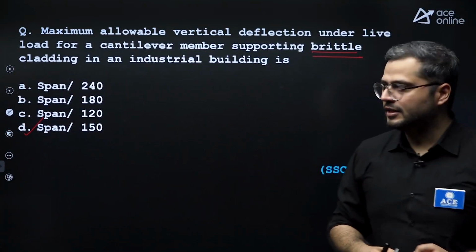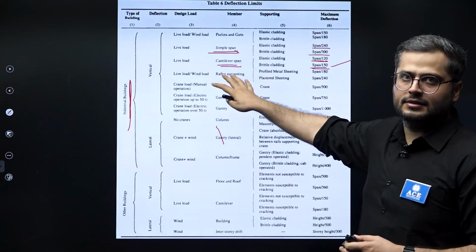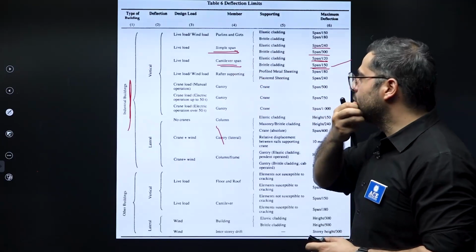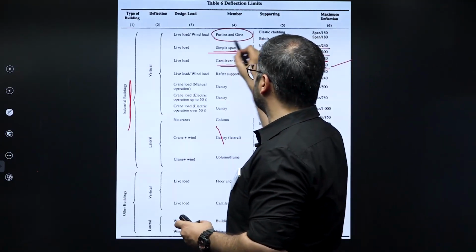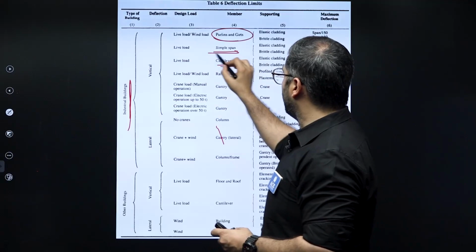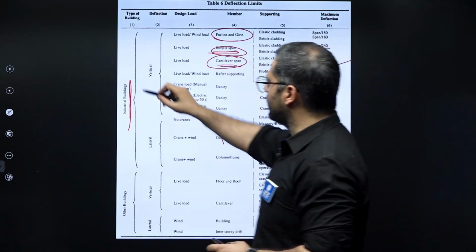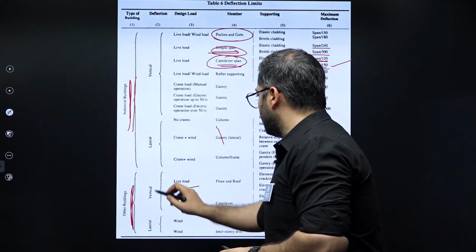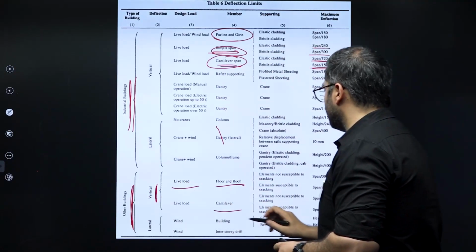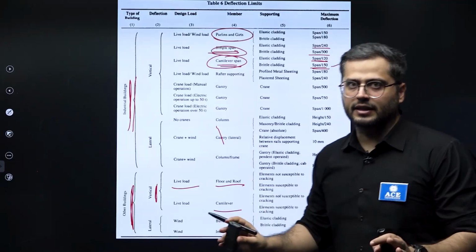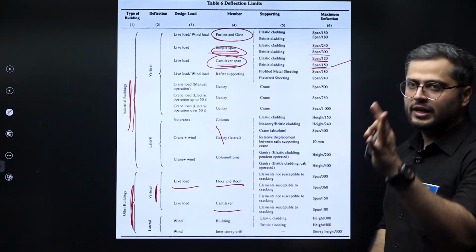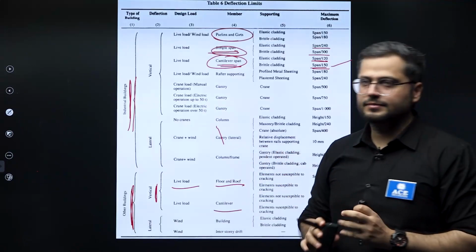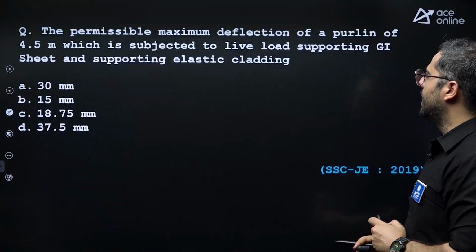Option D is correct. So you need to memorize this table. Why, and what to memorize in this? For purlins and girders, you need to memorize the simply supported span and cantilever span of industrial buildings. And for other buildings, again, vertical loading, floor span and cantilever. That's it. Not other than these values. Only 3 aspects you need to remember from this table. Next.